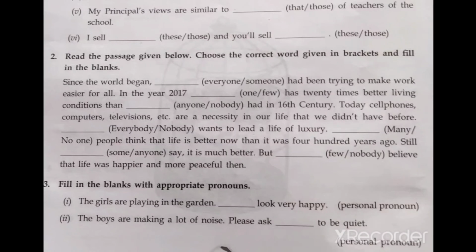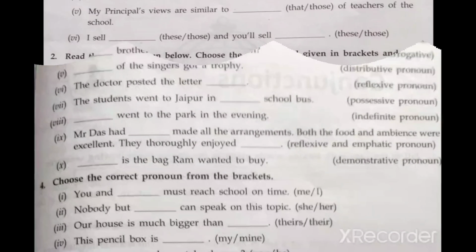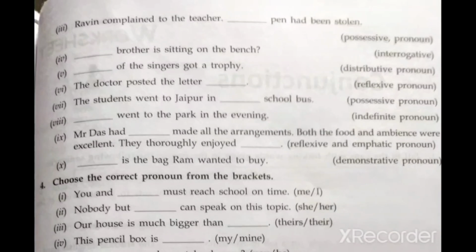The girls are playing in the ground. So girls. What personal pronoun do you have to use here? Dash, look very happy. They look very happy. So they is the personal pronoun you have to use for the first one. Likewise you have to do the remaining exercise. Children, here you have the remaining questions for the third exercise, question number 3 to the ninth one.